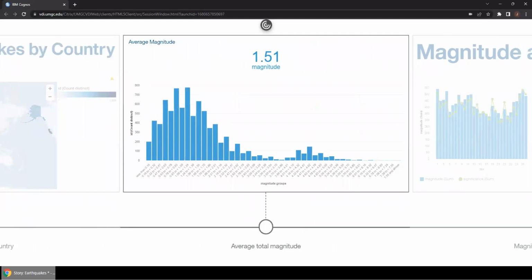This slide describes the magnitude for the data set. At the top, we see that the average magnitude recorded reached 1.51. Below, we see a column graph for all earthquakes. The most frequent section of the earthquakes were in the 1.09 to 1.24 range, with a total of 778 earthquakes. Not far behind it was 0.78 to 0.93 magnitude, with a total of 769 earthquakes.